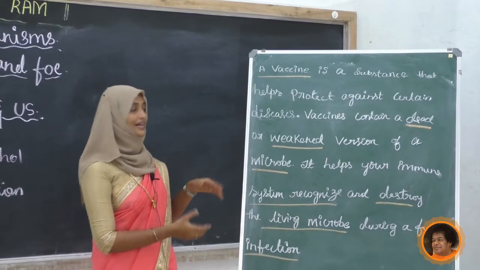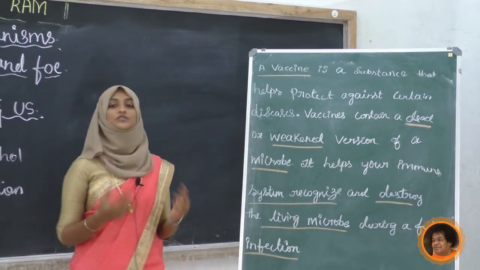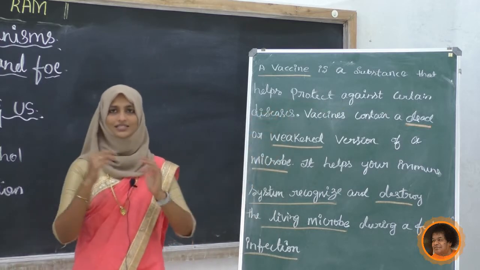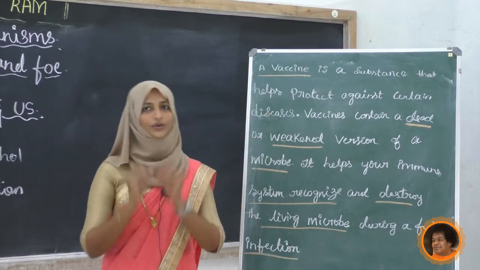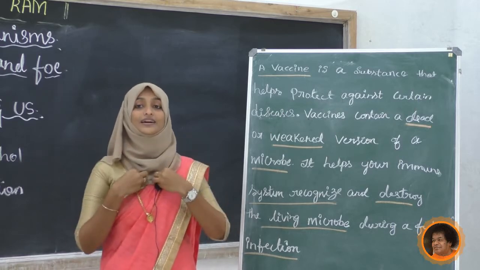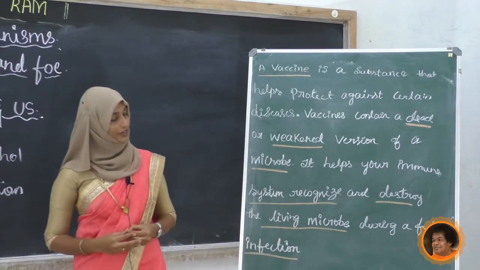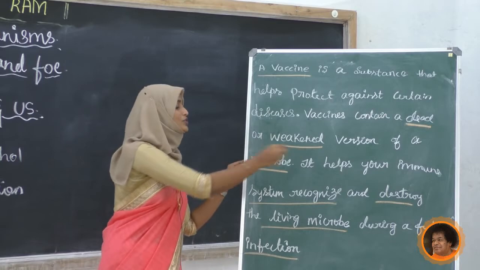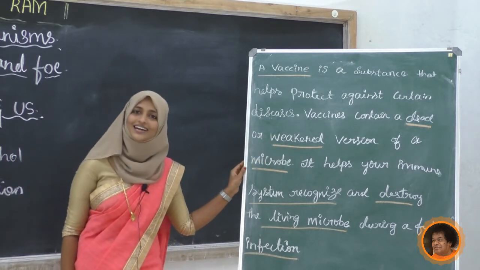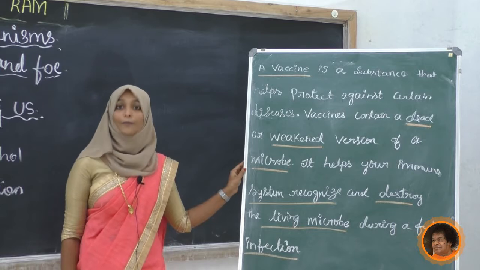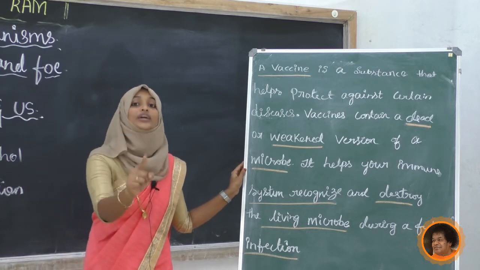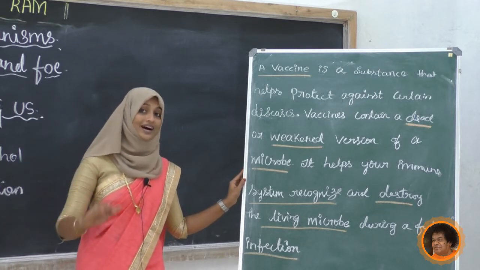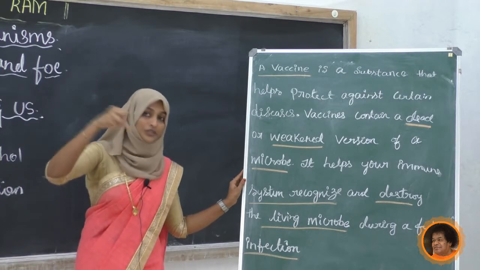So I will explain. Vaccine is a substance that helps protect against certain disease. So vaccines are a drug only. What it is helping us to protect for some infection or some diseases. It contains dead or weakened version of microbes. Vaccines are nothing but the microbes itself, but the microbes are dead or weakened, otherwise it will cause infection to us. So they are destroying their activity, or they are controlling their activity.